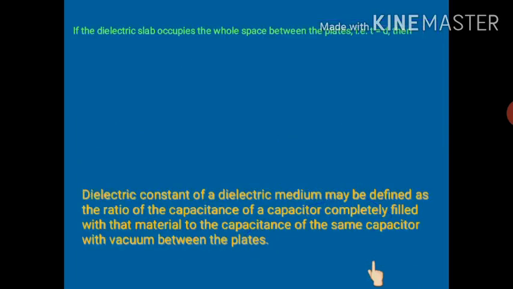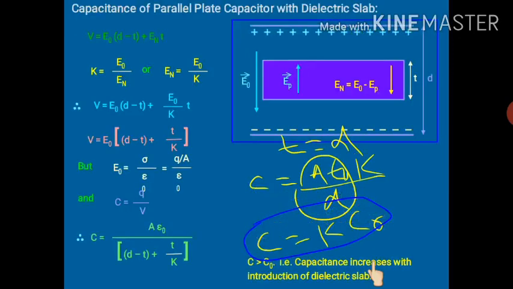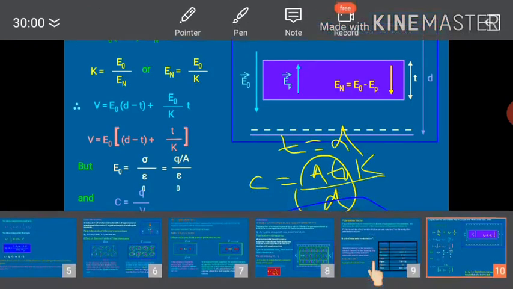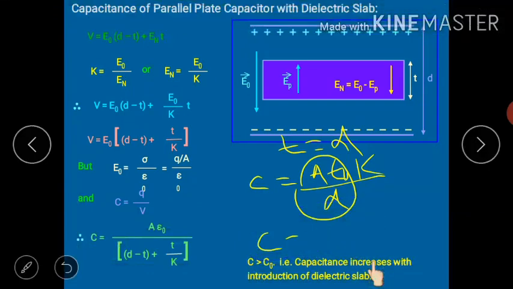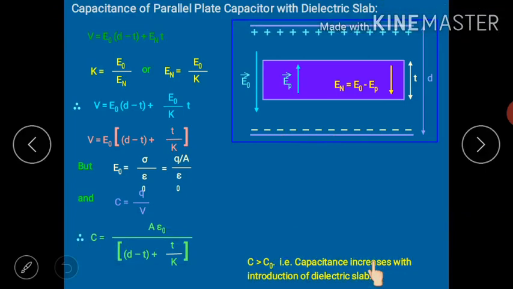Now one more thing I want to tell you. We have seen that C is equal to KC0. We can write one more thing: K is equal to C upon C0. So we have one more definition of dielectric constant.